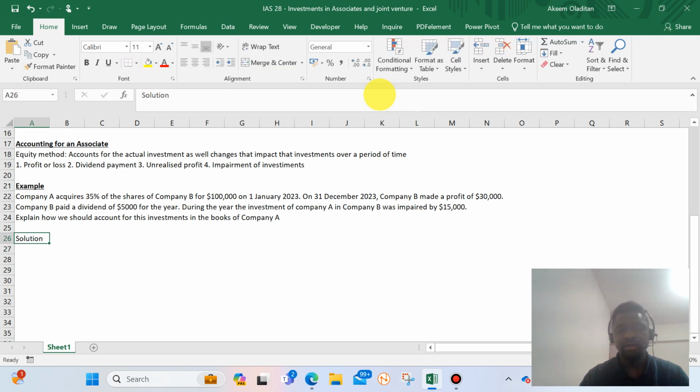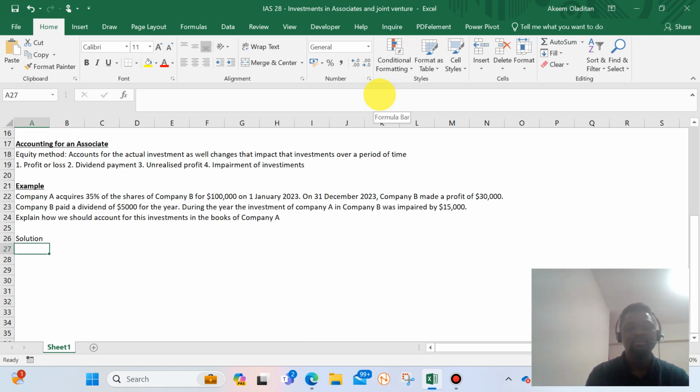So how do we tackle this? The first thing we need to do is to look at when the investment was acquired. It was at 35%. If it's not mentioned, maybe number of shares mentioned, what we only need to do is to calculate the proportionate of the shares of the investee. So then we can know the percentage. But it's given here, so we don't need to waste our time. So we look at the T account, I mean in terms of the debit and credits. So what account do we debit, what account do we credit?